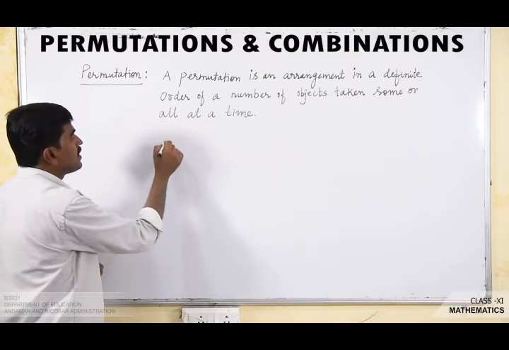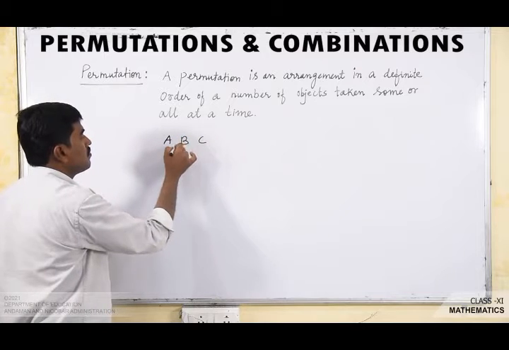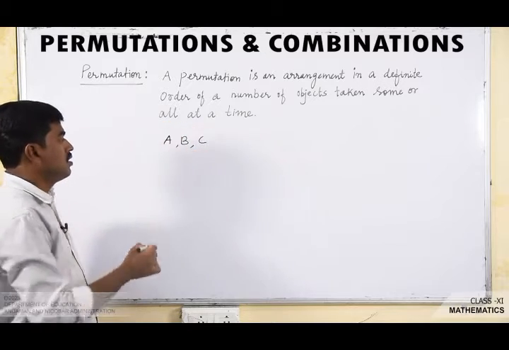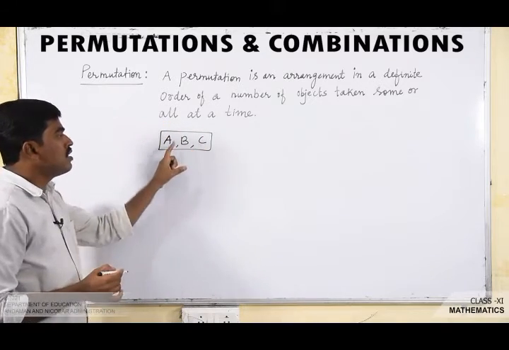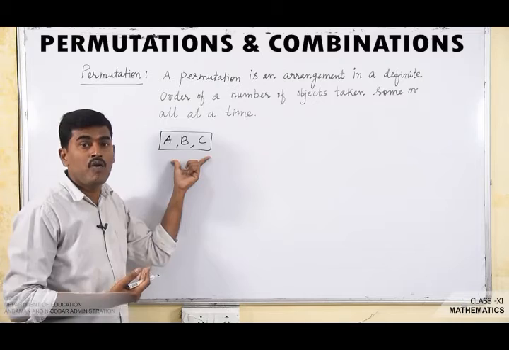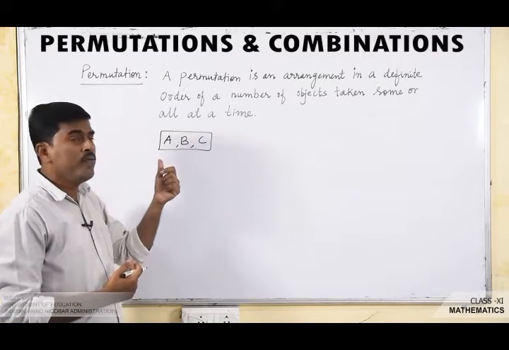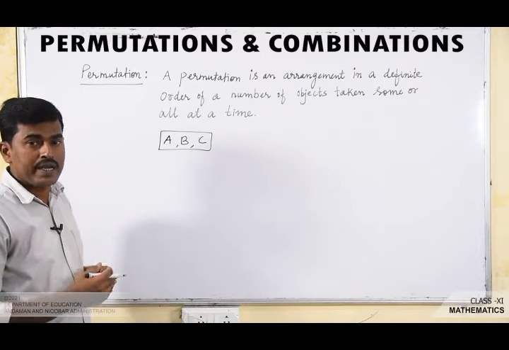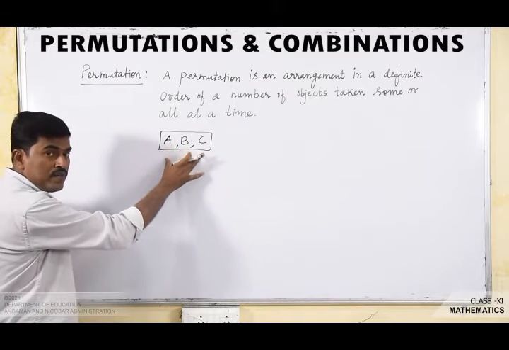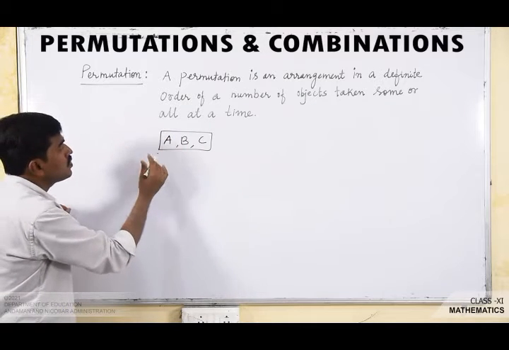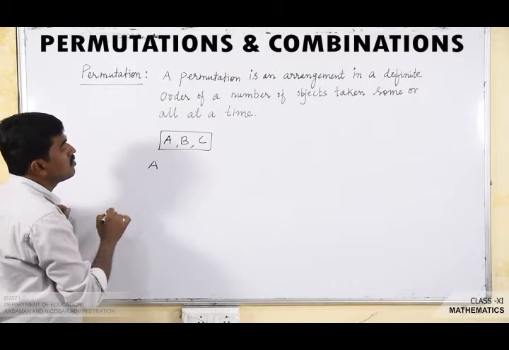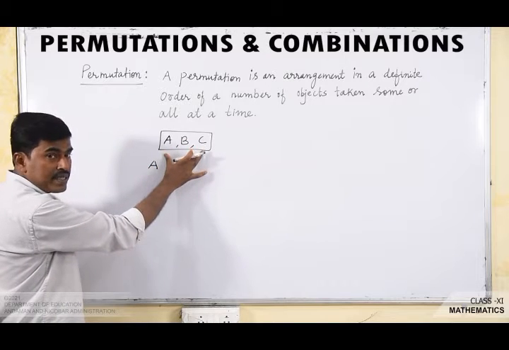Let us take an example. Suppose we are given the 3 letters A, B, C. Let us see in how many ways these 3 letters can be arranged, where order is important and repetition is not allowed.